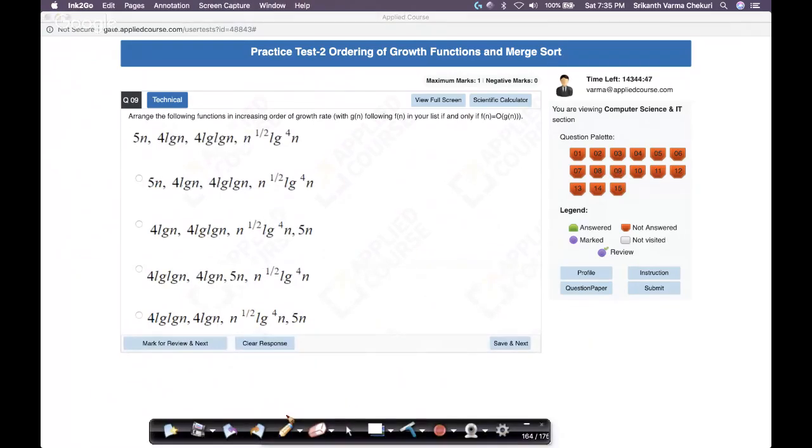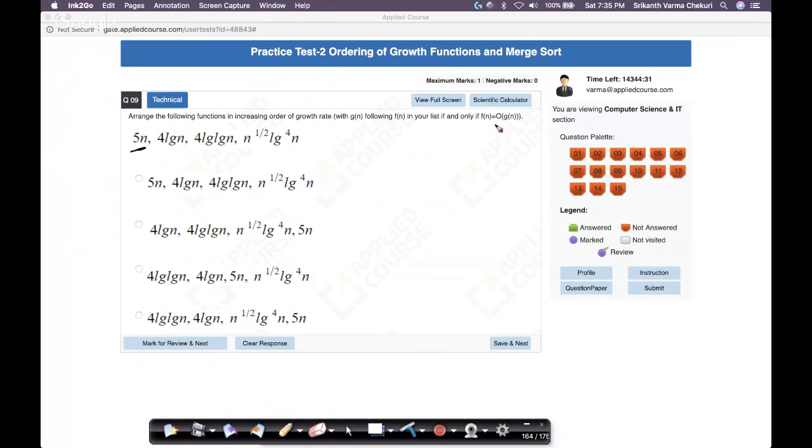Here comes an interesting question. This is actually easy but interesting. Okay, let's look it up. Let's change the colors again. I'm bored with using a single color. So we have 5n. Again, arrange the following functions in increasing order of growth.